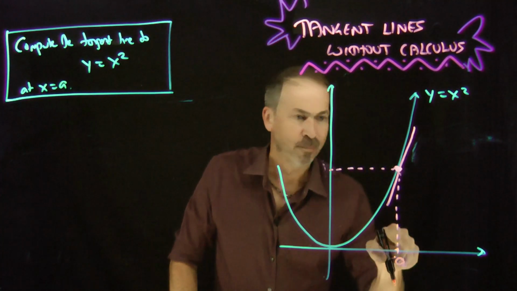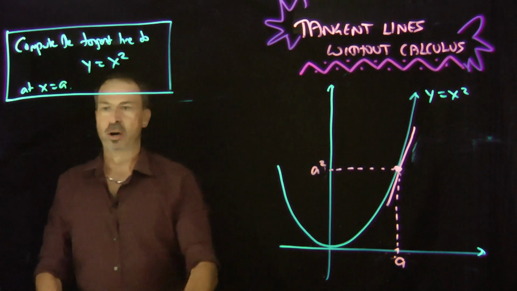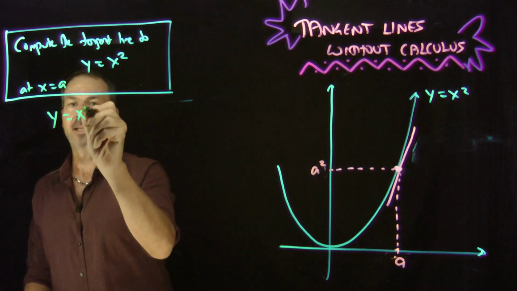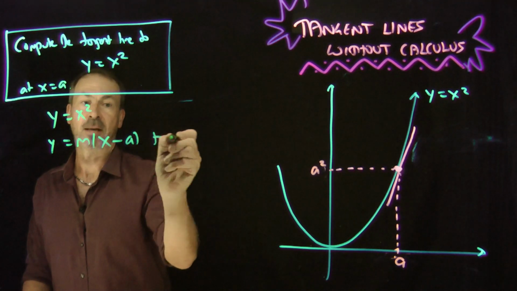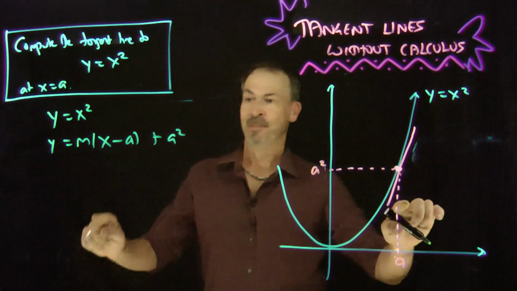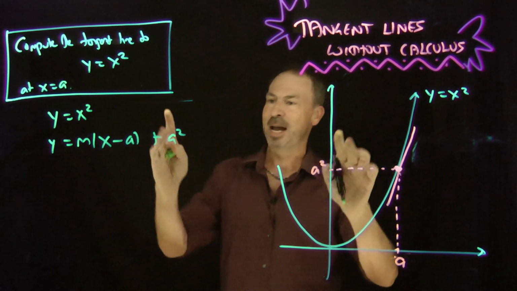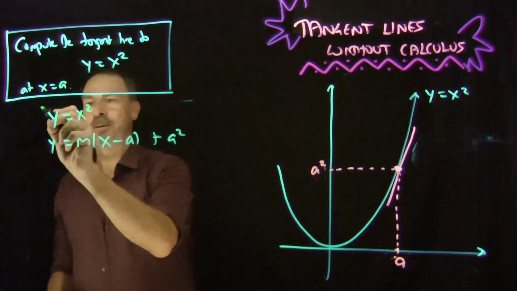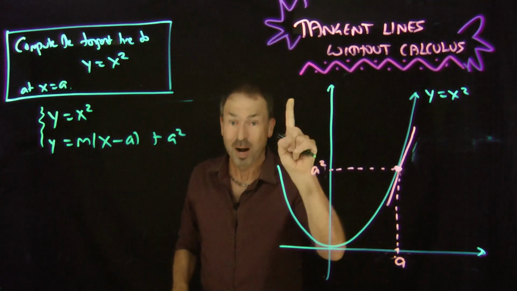Here's a, must be height a squared. We want to look at these equations, y equals x squared, and y equals the tangent line, m times x minus a plus a squared. I believe that's correct. Put in x equals a, and yes, you'll get height of a squared. Bingo. This pair of simultaneous equations should only have one solution. If it's a tangent line, one solution.